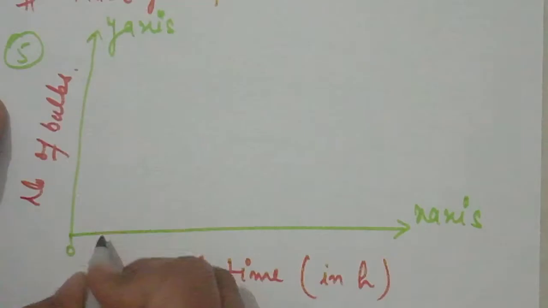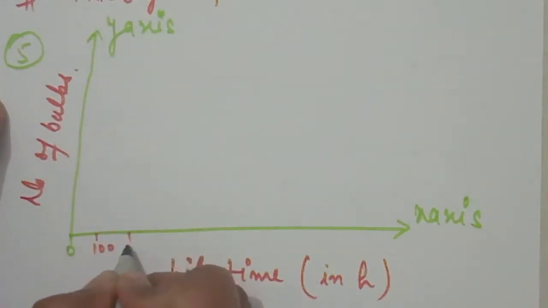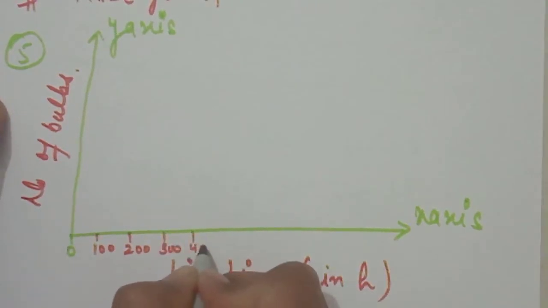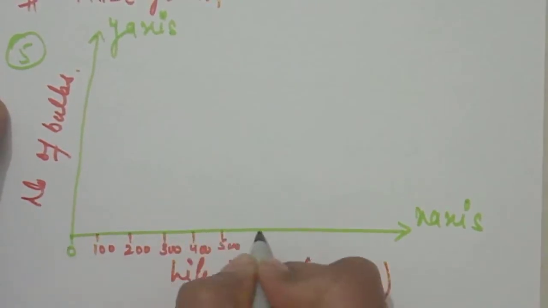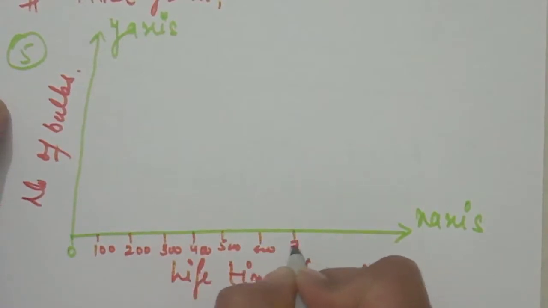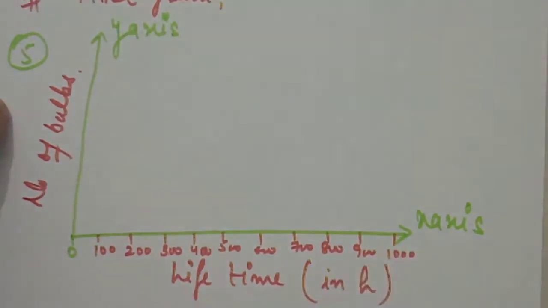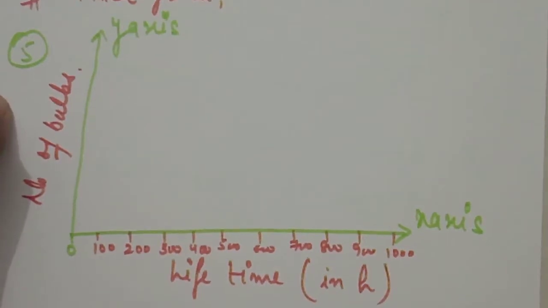Now we will choose 0, 100, 200, 300, 400, 500, 600, 700, 800, 900, and 1000. And on the other axis we have the numbers 14, 56, 60, 86, like this.